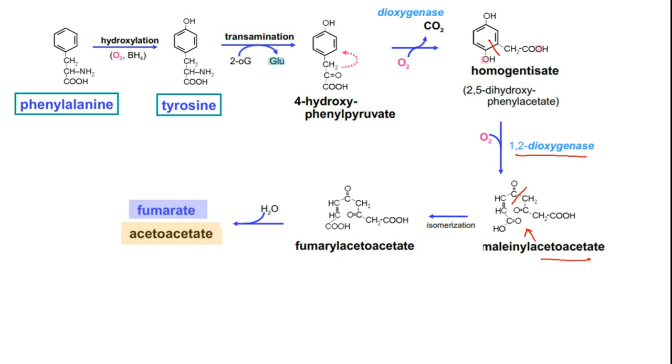So in the middle, even the benzene ring gets degraded. Ultimately you are going to get fumarate and acetoacetate. Fumarate will go into gluconeogenesis. Acetoacetate is a contributor towards ketone body formation.